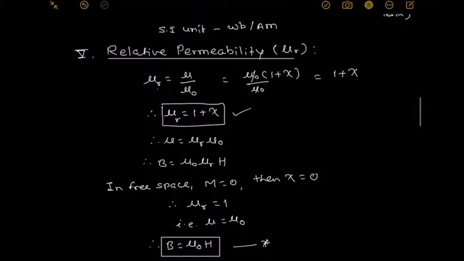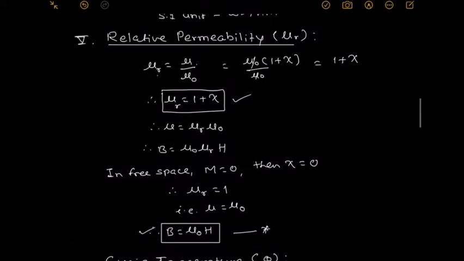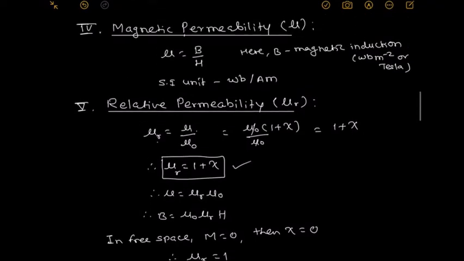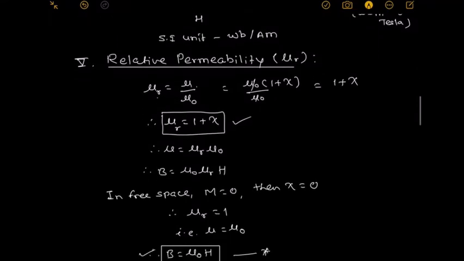If mu r is 1, then mu by mu 0 is 1, that is mu equal to mu 0. Hence in free space, the relation satisfied is B is equal to mu 0 H. And in the presence of a magnetic material, the relation is B is equal to mu H. Remember these two relations.